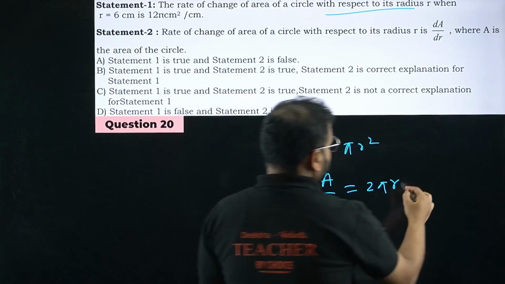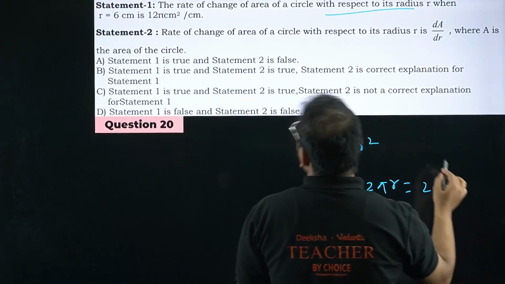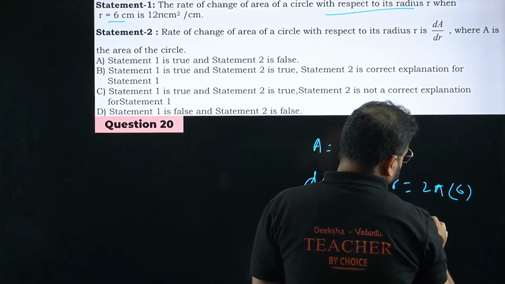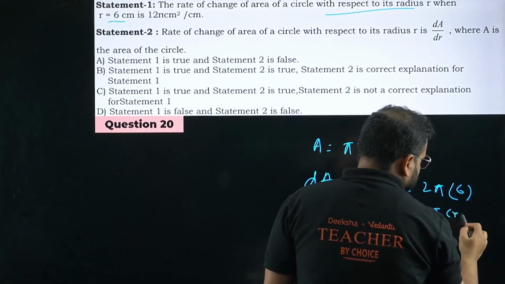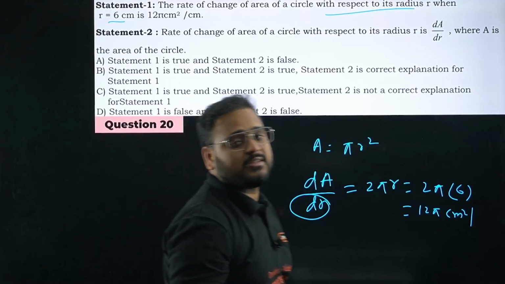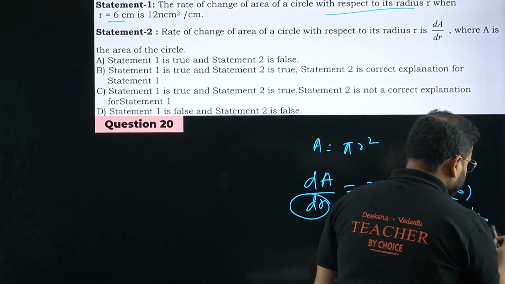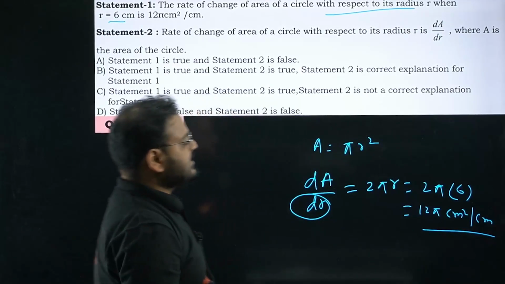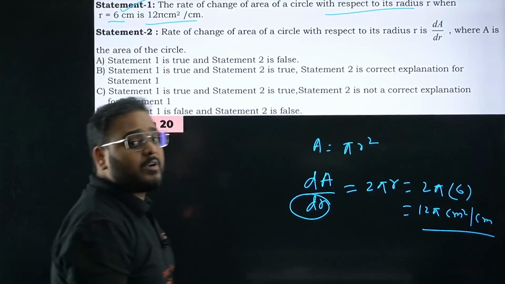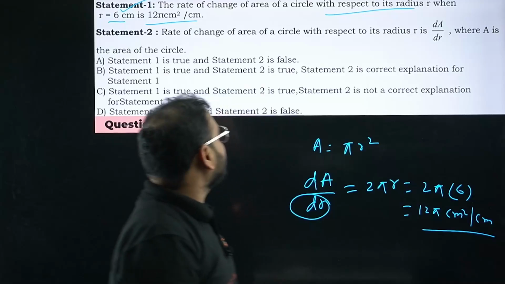2 pi is as it is. What is the radius given as? 6. So put here 6. Answer comes to be 12 pi centimeter square. With respect to what, sir? With the radius. What's the unit of radius? Centimeters. So the answer is 12 pi centimeter square per centimeter. Statement 1 is true. Let's look at statement number 2.